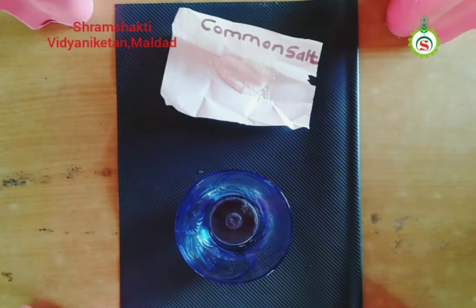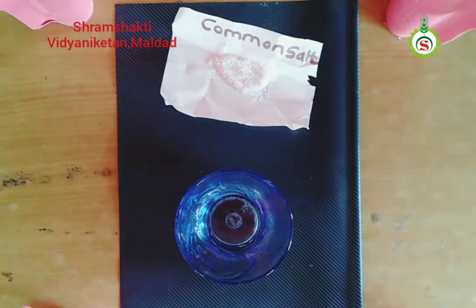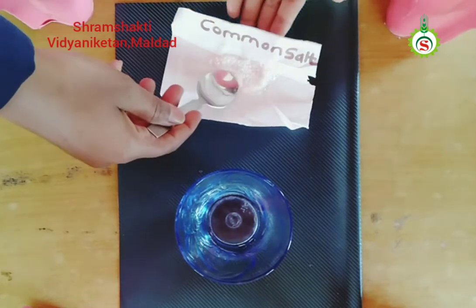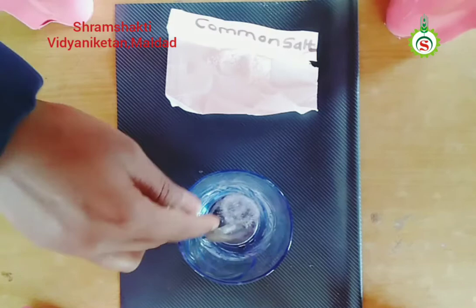Students, we saw in the previous experiment that sugar is completely dissolved in water and a sugar solution is formed. Now in the next experiment, what happens with common salt? We take some quantity of common salt and mix it in water.